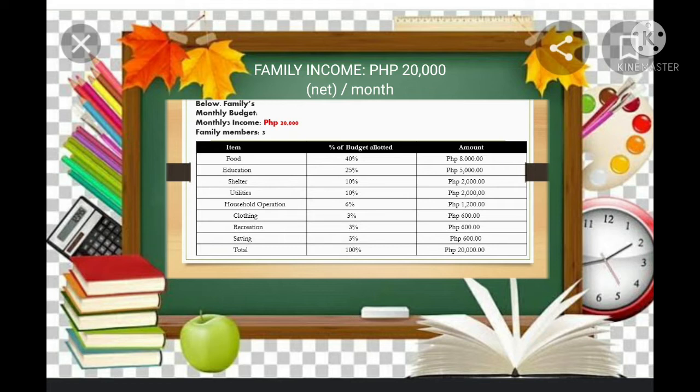For our first example, on the first item, we have the food, education, shelter, utilities, household operation, clothing, recreational, savings, and total. For the food, we have 40%, which is 8,000 pesos. For education, 25%, which is 5,000 pesos. For shelter, we have 10%, that is 2,000 pesos.